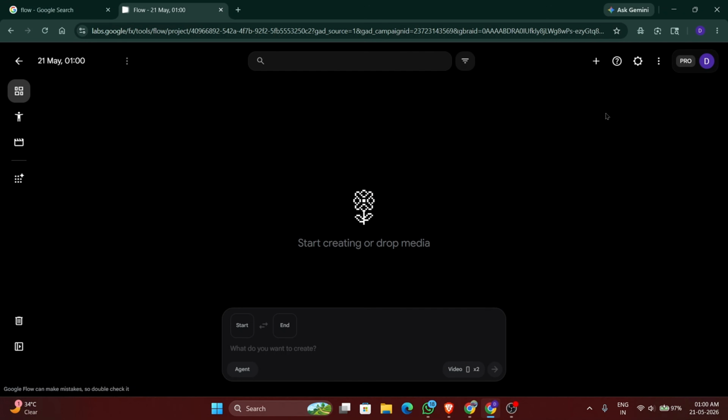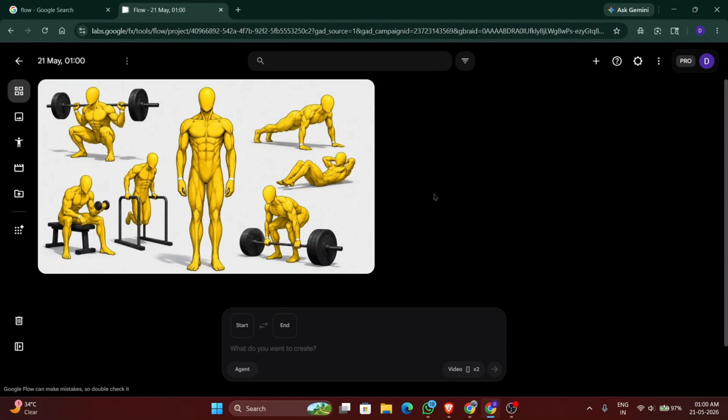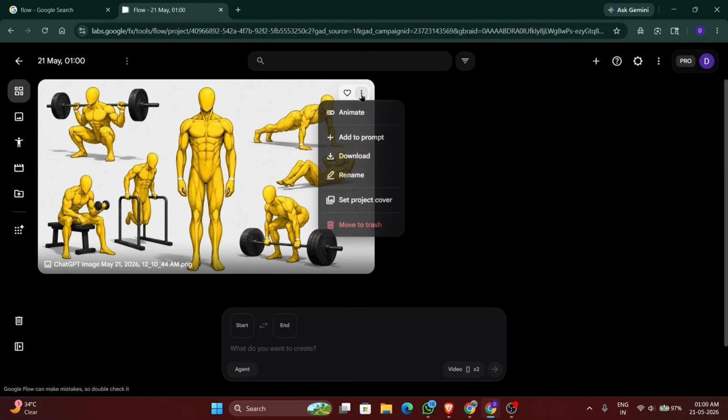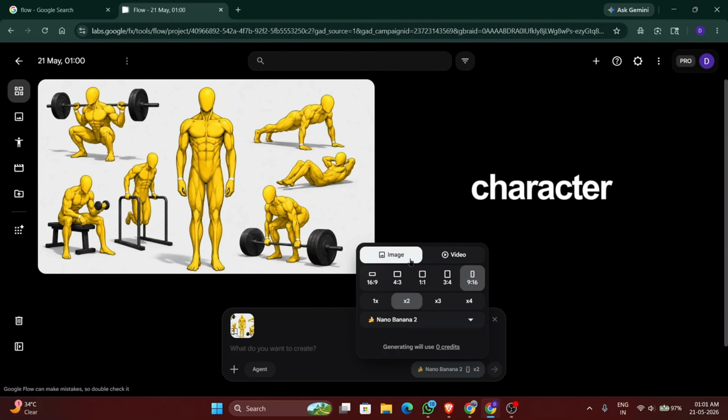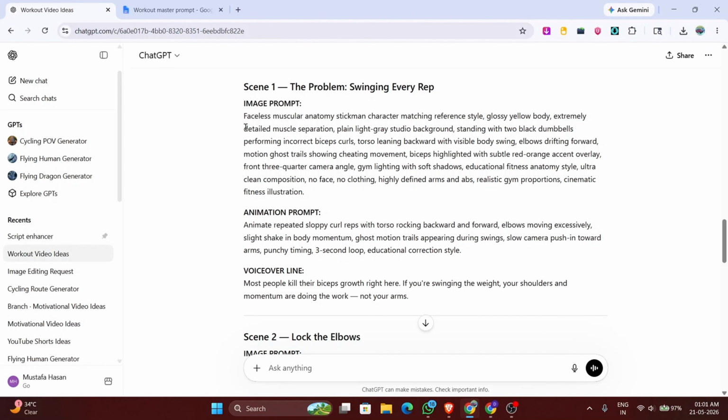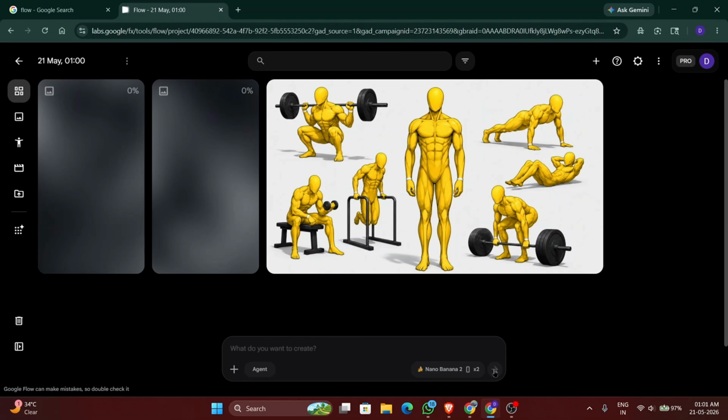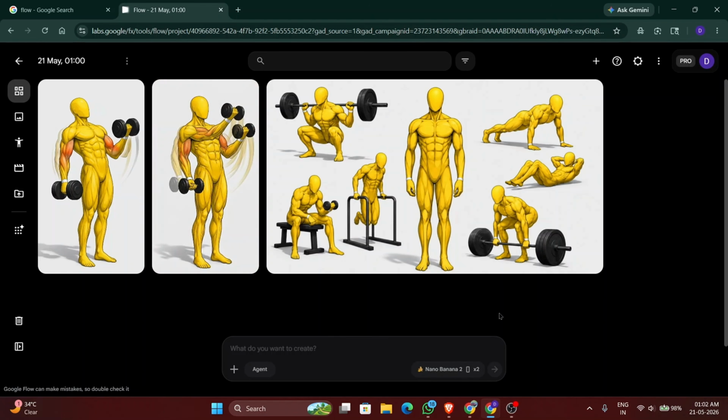Now, head over to Google Flow, click on the plus icon and upload your character reference image first. Now click on that image and choose Add to Prompt. This image will now work as the character reference for every scene you generate, keeping your character looking exactly consistent throughout the entire video. Go back to ChatGPT, copy image prompt 1 and paste it inside. Hit enter and your first image will be ready in just a few seconds.